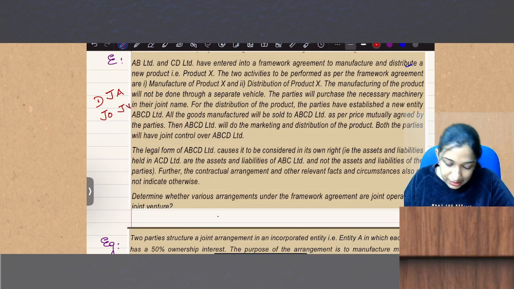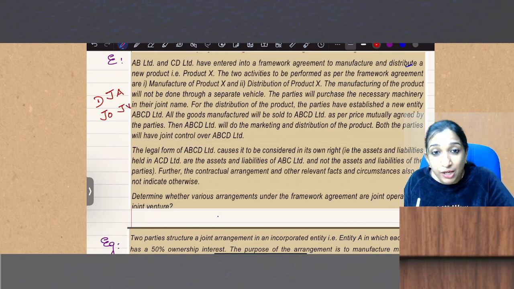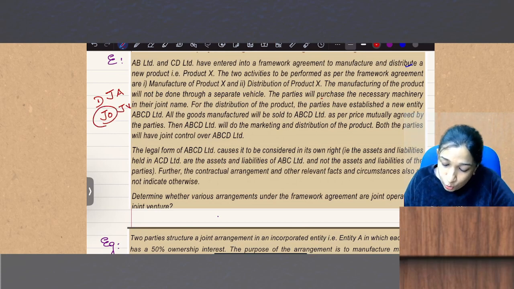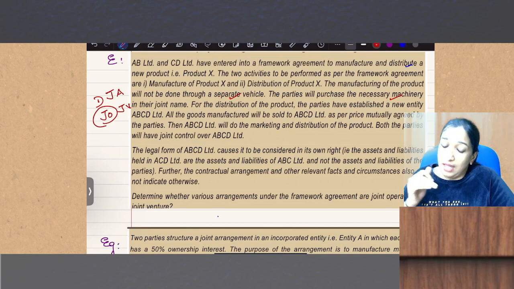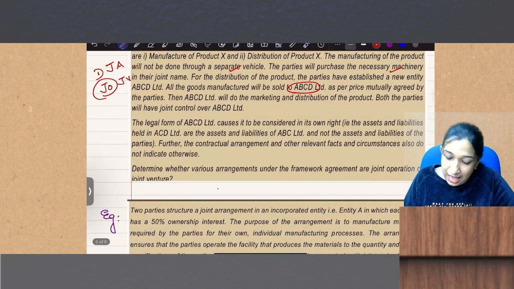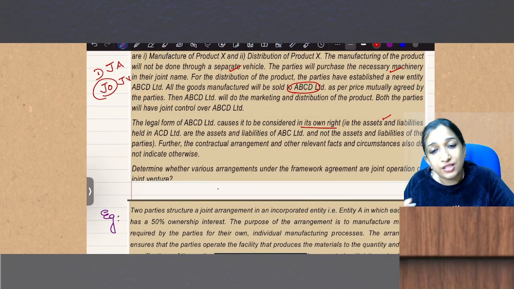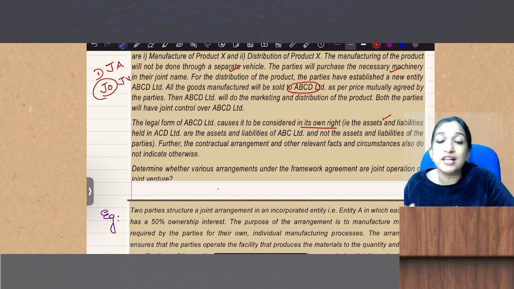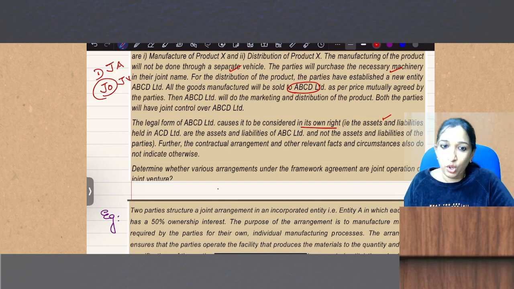Then you should write that the manufacture of product X is JO, as the assets are acquired in their joint name and it is not a separate vehicle. And then ABCD is a joint venture as it is a separate legal entity. Assets of ABCD Limited are assets of ABCD Limited. Hence, it is a joint venture. Are you clear? Hope so.